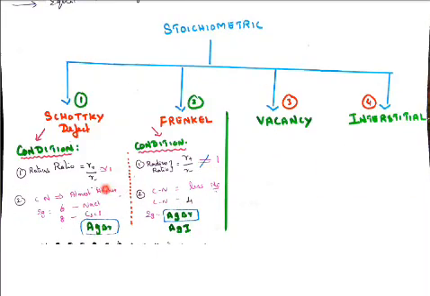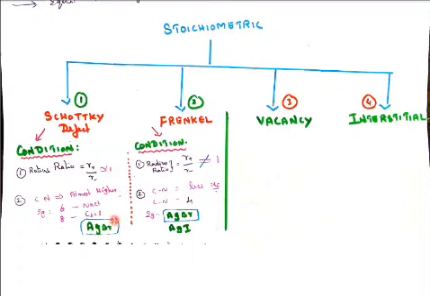First, we will see the ionic compounds. What are the conditions? Let us see this. For Schottky defect, the radius ratio R plus by R minus is approximately 1, but for Frenkel defect it is not equal to 1. The coordination number of Schottky defect is higher, but for Frenkel defect the coordination number is lower. The coordination number is 6 and 8; sodium chloride and cesium chloride are the examples. For Frenkel defect the coordination number is 4, and one example is AgBr. Any silver halide you can take for Frenkel defect.